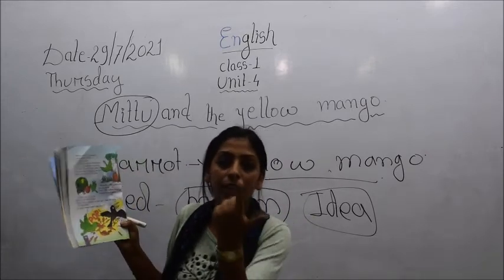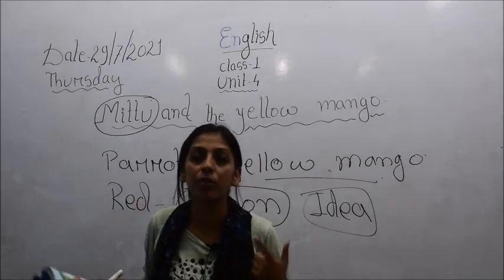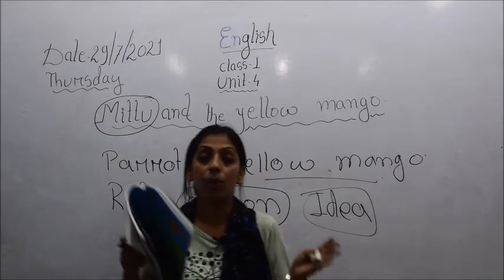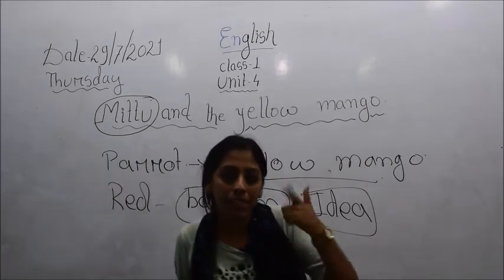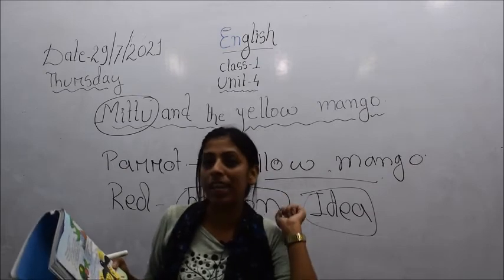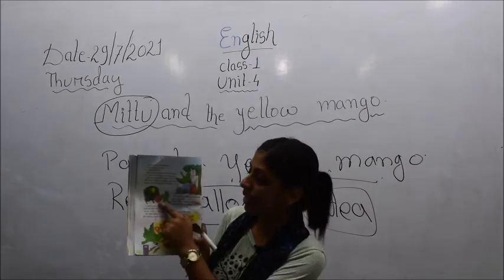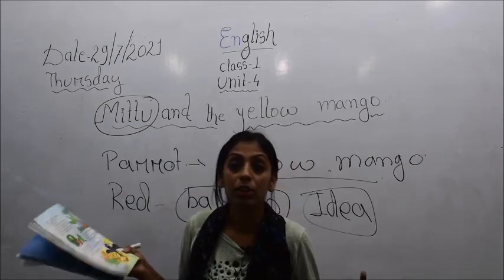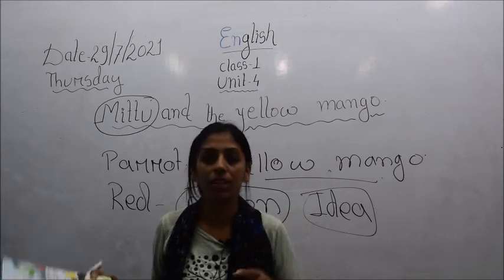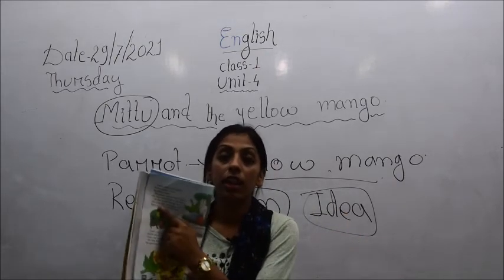He did not come face to face with this crow, but rather went behind the tree with that big balloon. Now we will see what idea was in the mind of Mittu. Here this is Mittu and the balloon, and the crow is sitting here. The crow did not know that Mittu was there. That means Mittu came without any notice of the crow.